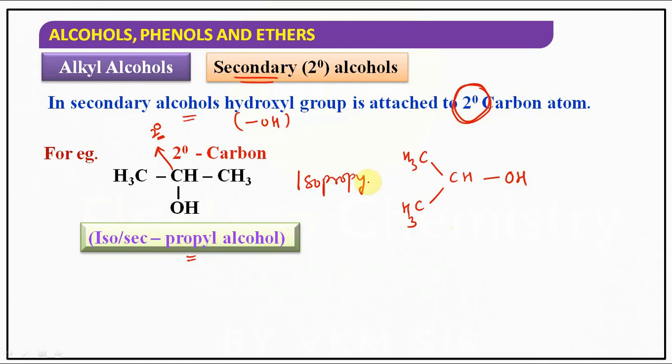So in secondary alcohols, the OH group is attached to a secondary carbon atom. Such types of alcohols are called secondary alcohols. Hope you understand, children.